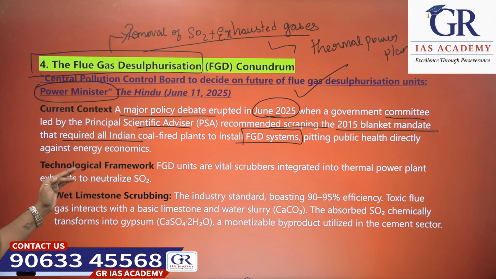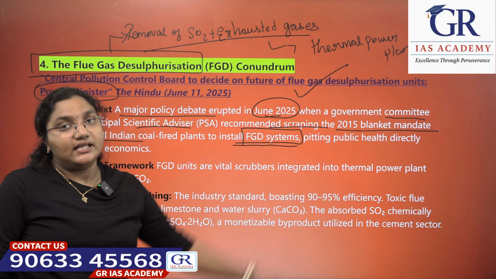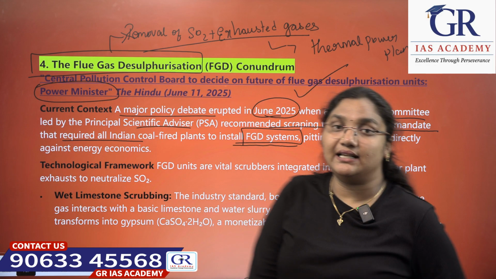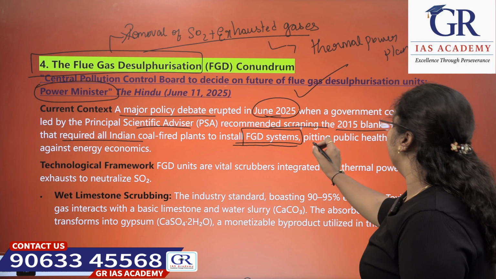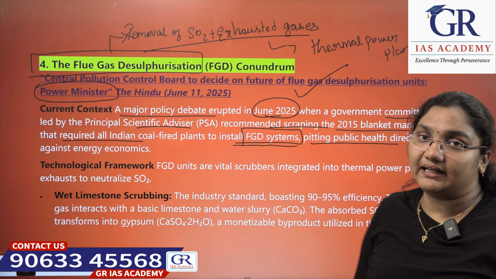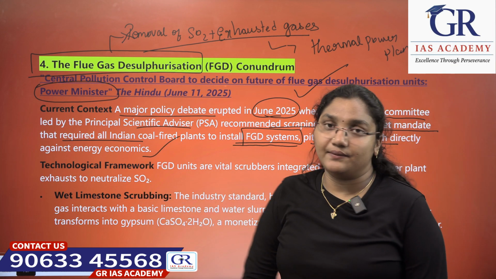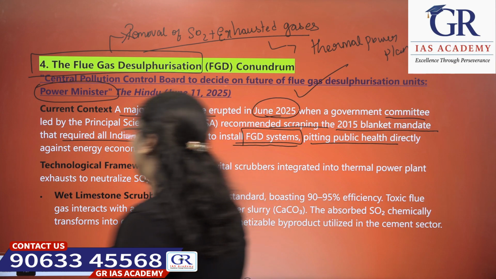All the thermal power stations which are using coal have to install FGD systems. This is flue gas desulfurization systems, which is pitting public health directly against energy economics. Okay, this is the current context.